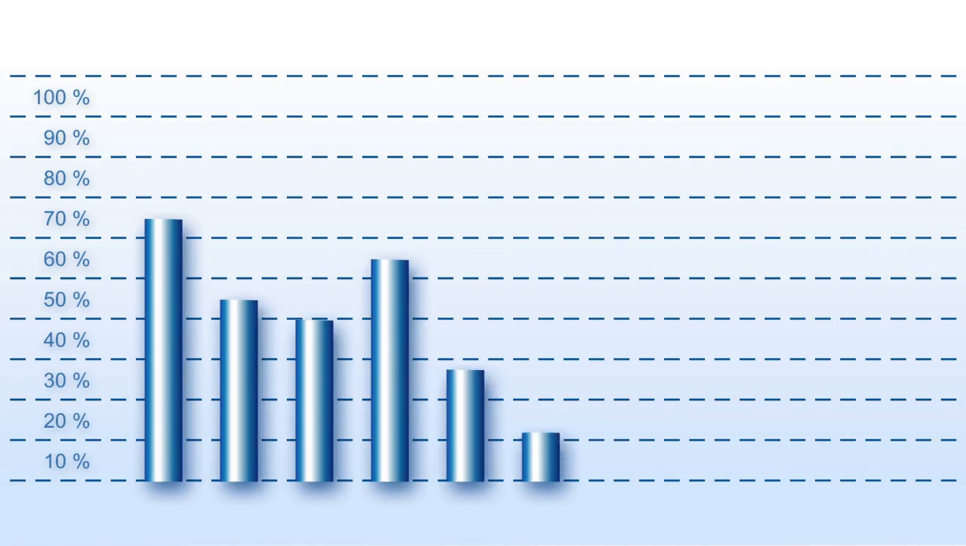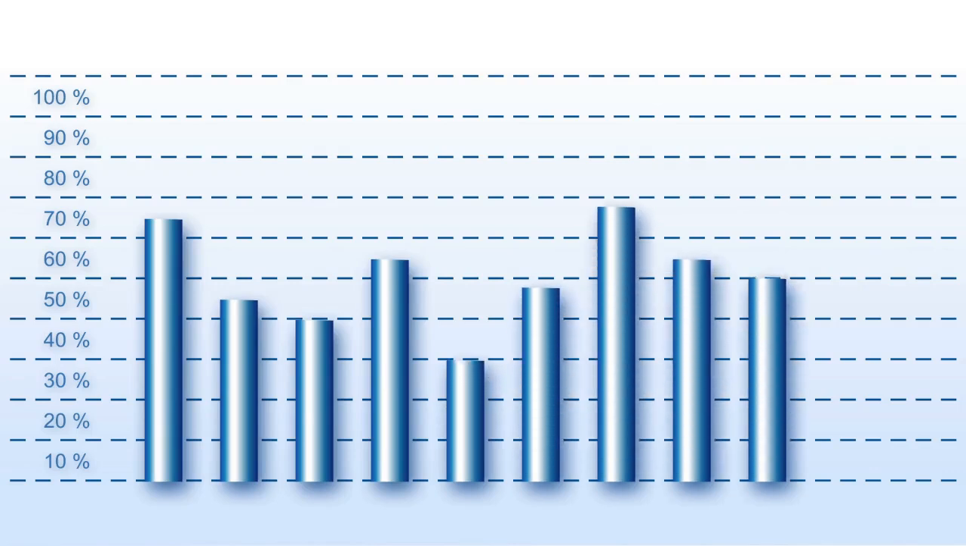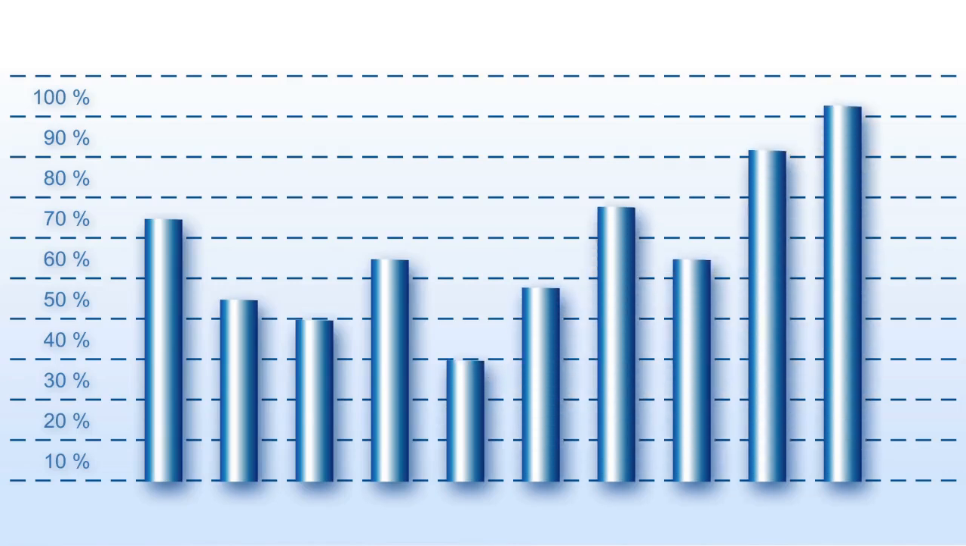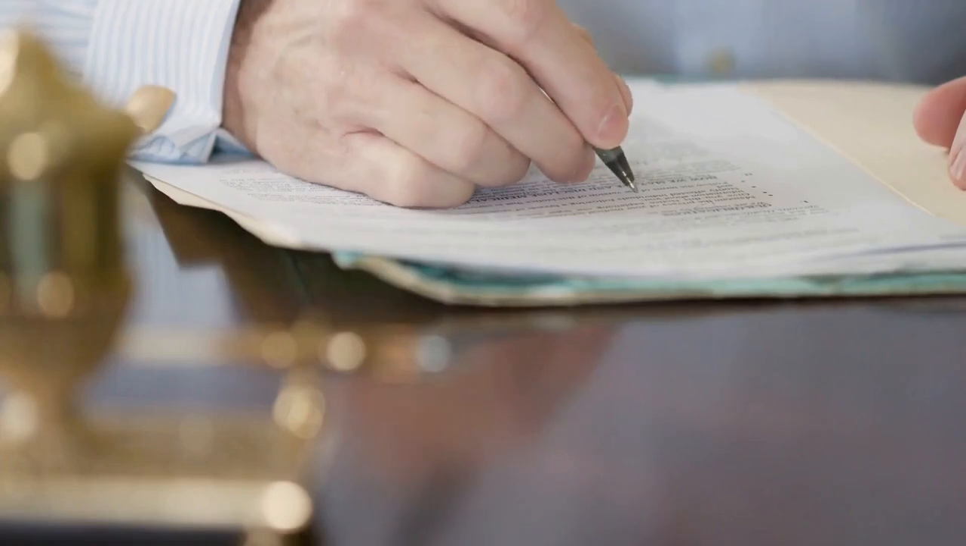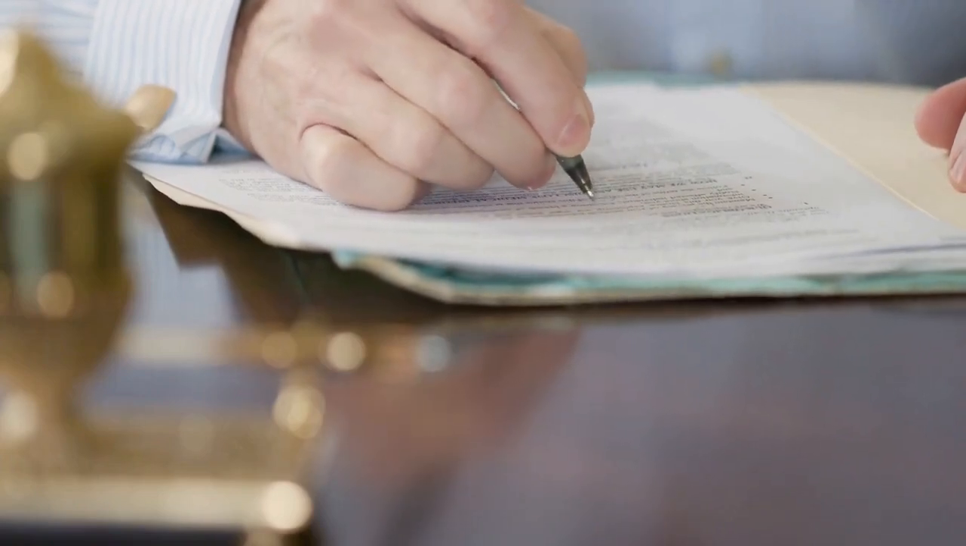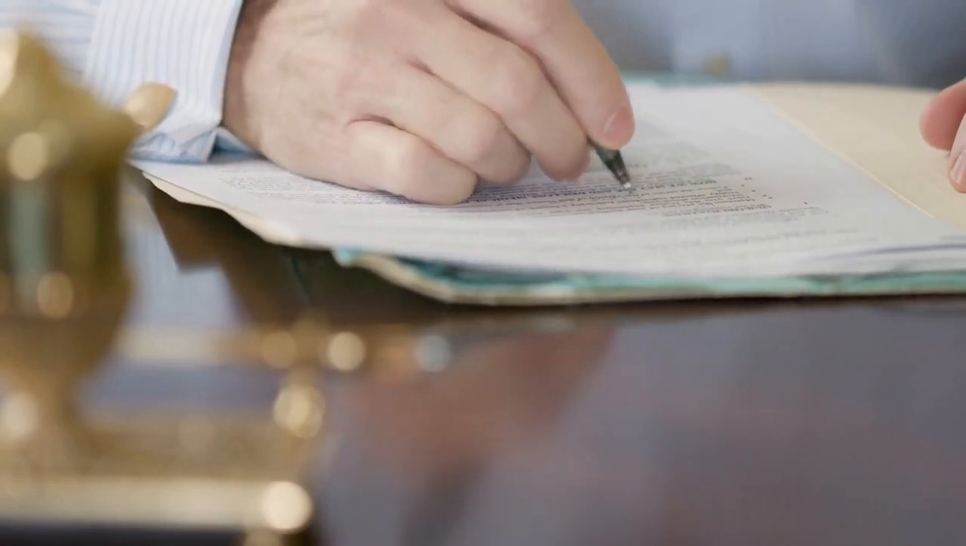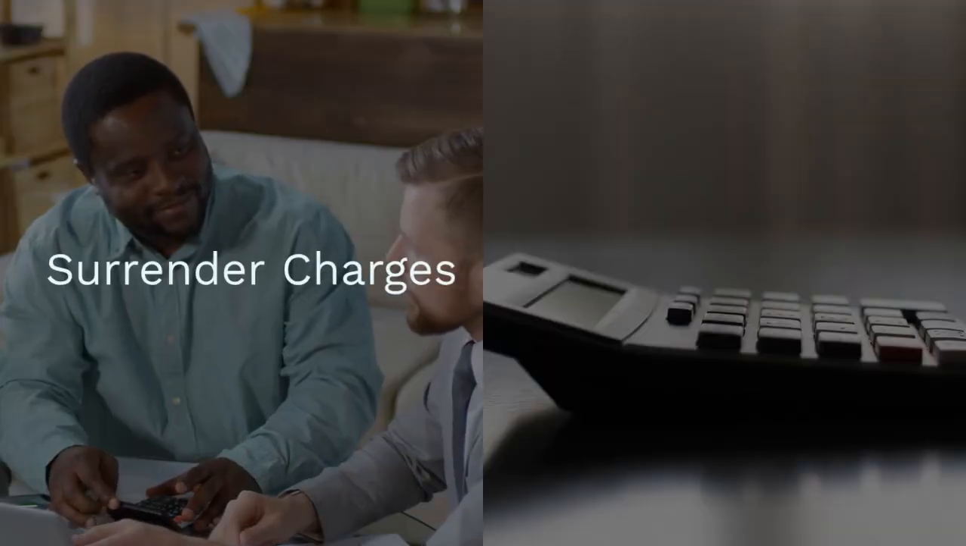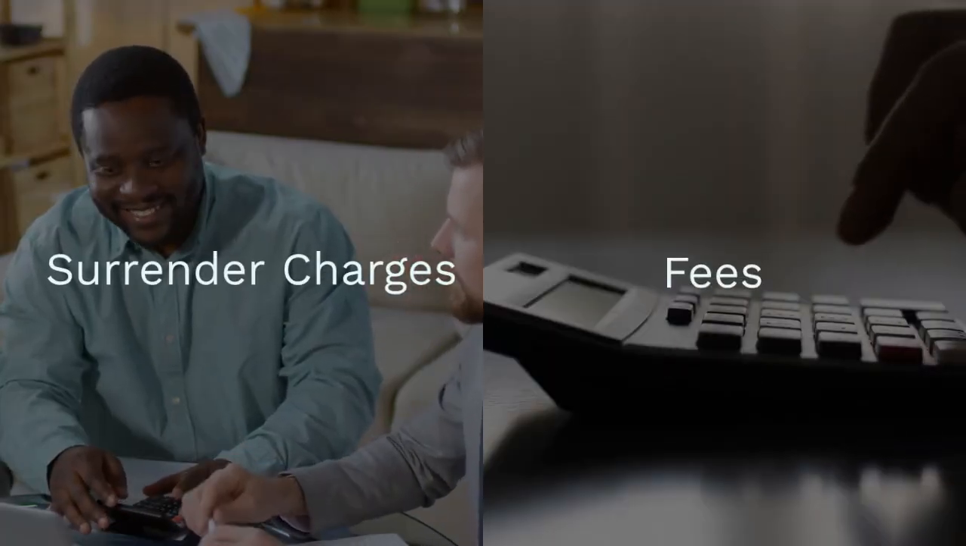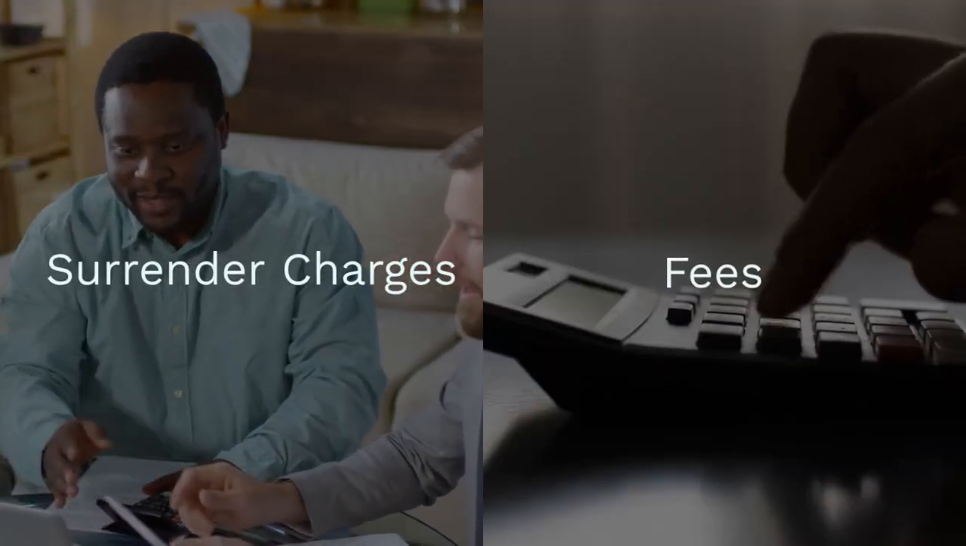Cash accumulation value represents the growth and potential access to funds within the policy, providing financial flexibility to the policyholder. On the other hand, cash surrender value is relevant when a policyholder decides to surrender or terminate the policy before its maturity date. It represents the amount of money the policyholder will receive, taking into account any applicable surrender charges or fees.